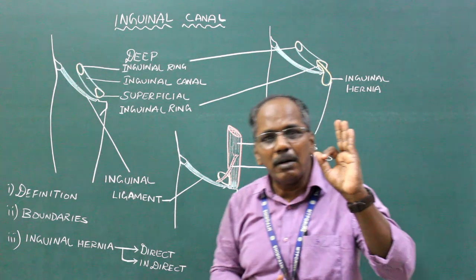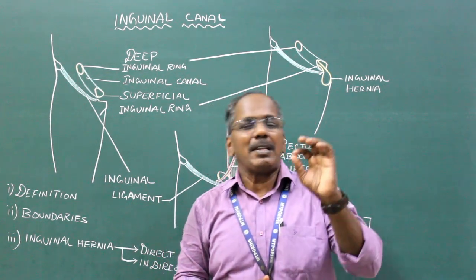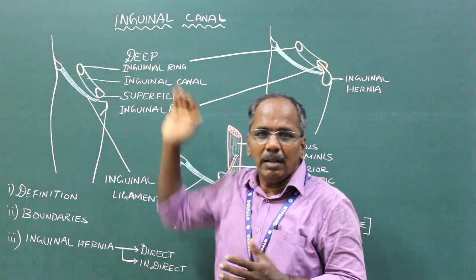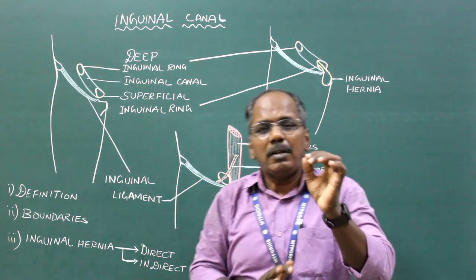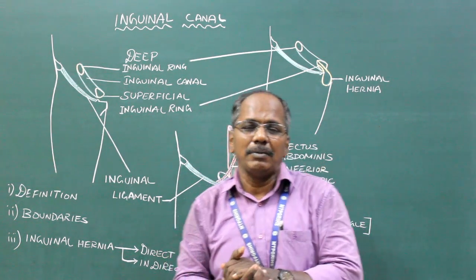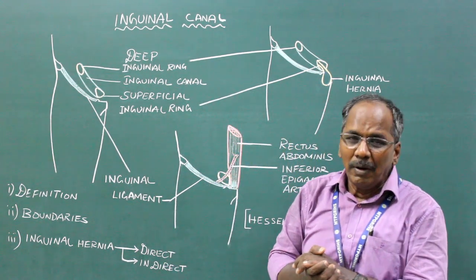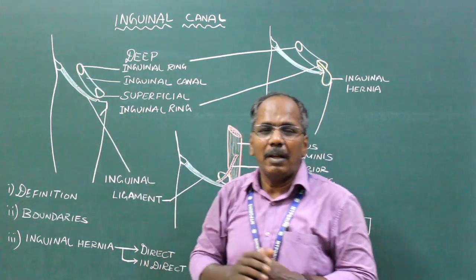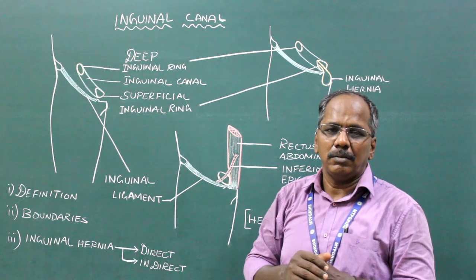The posterior wall is formed by fascia transversalis. The roof is formed by internal oblique abdominis muscle and transverse abdominis muscle. The floor is formed by the medial part of the inguinal ligament.